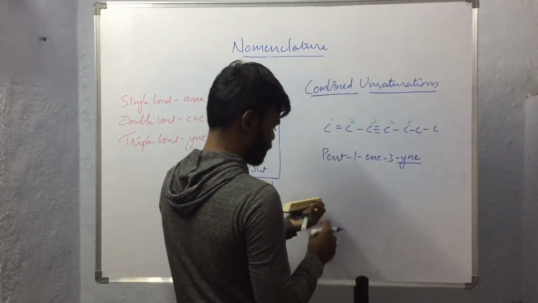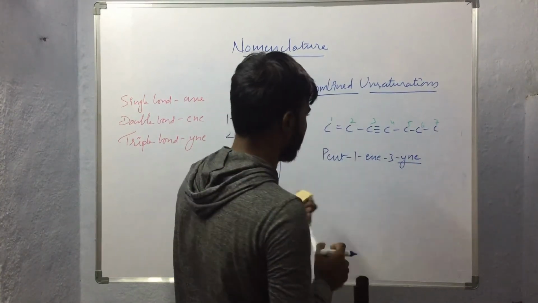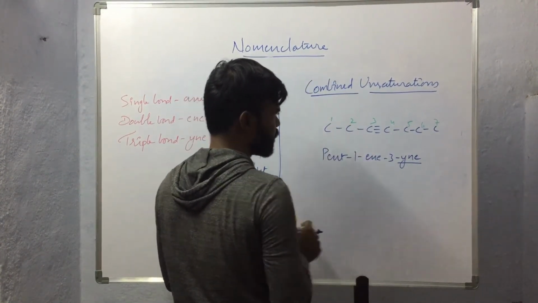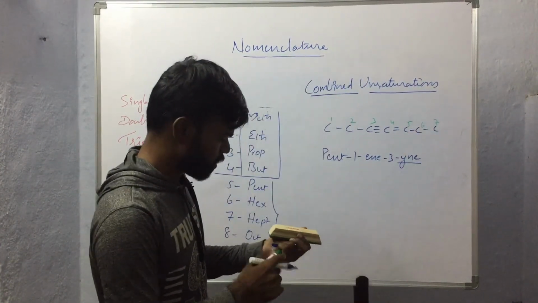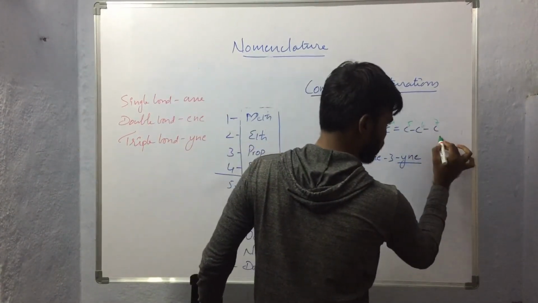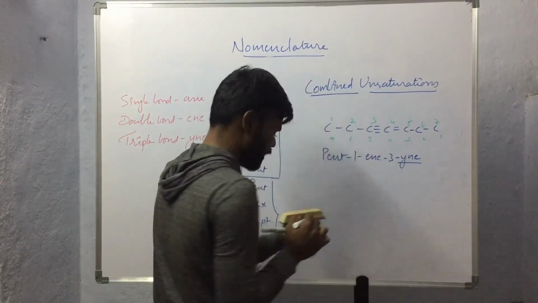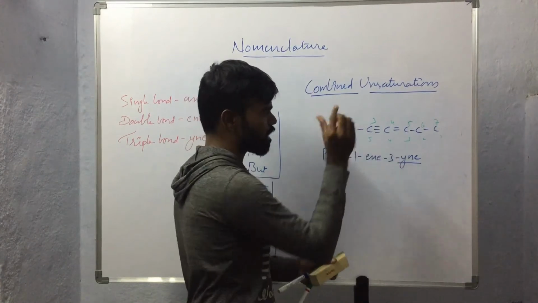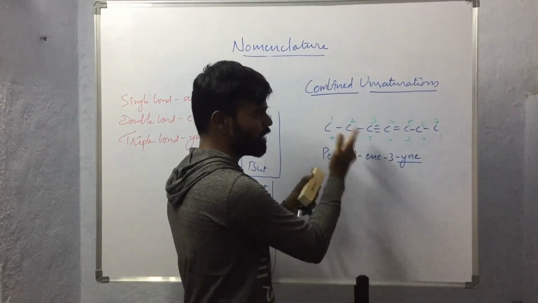Say for example, in this condition 2 more carbon atoms have been added, and the double bond, let us say it is present here. So now while numbering, whether we have to go in this direction or 1, 2, 3, 4, 5, 6, 7 in this direction, we discussed that the unsaturated carbon atom should get the least possible number while giving numbering.